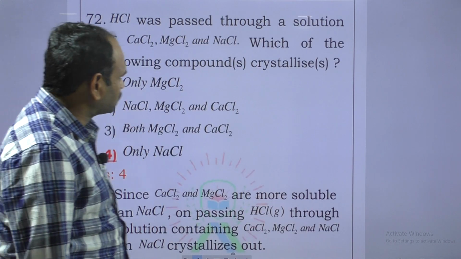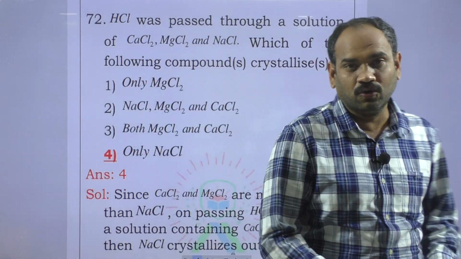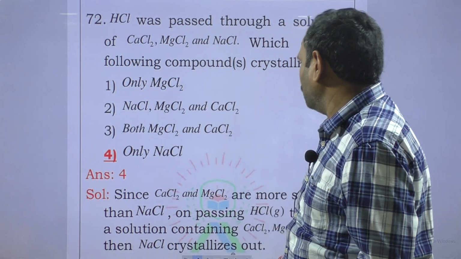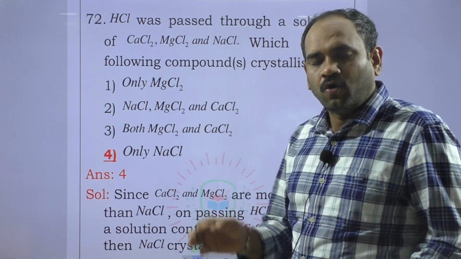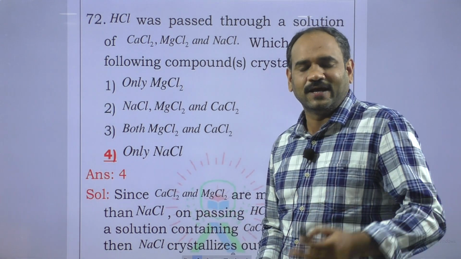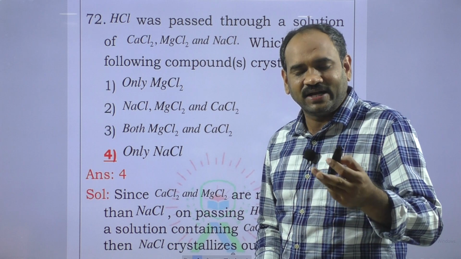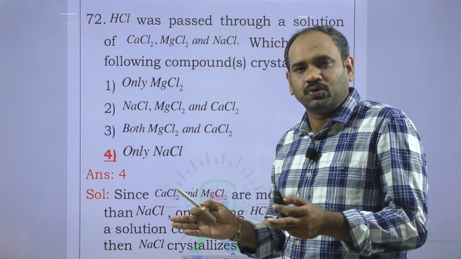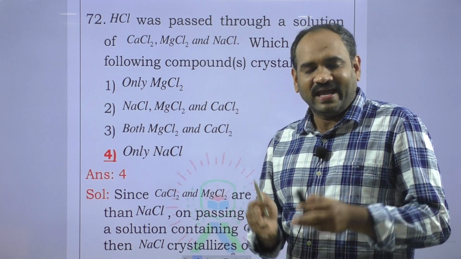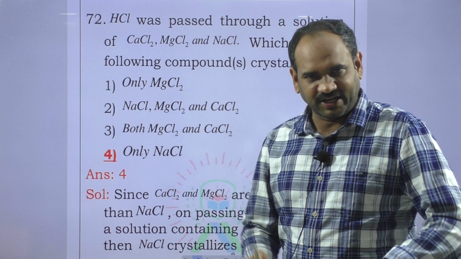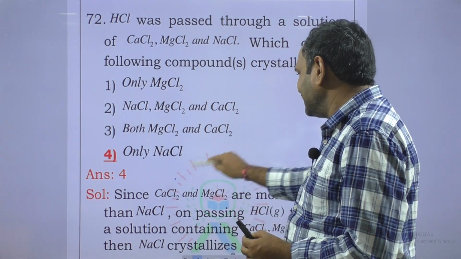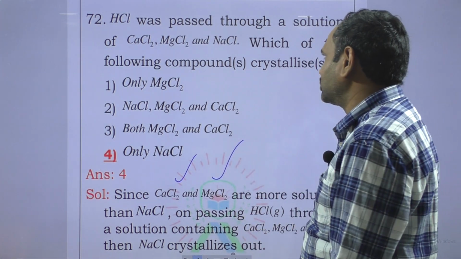When HCl is passed through solution of CaCl2 and MgCl2, CaCl2 and MgCl2 are more soluble than NaCl. That's why when HCl is added to a mixture of CaCl2, MgCl2 and NaCl, the NaCl is first precipitated because CaCl2 and MgCl2 are more soluble.